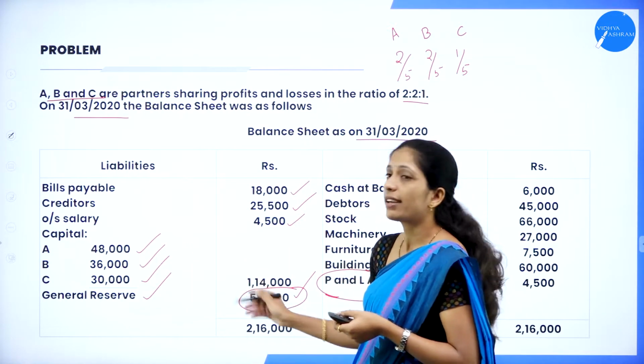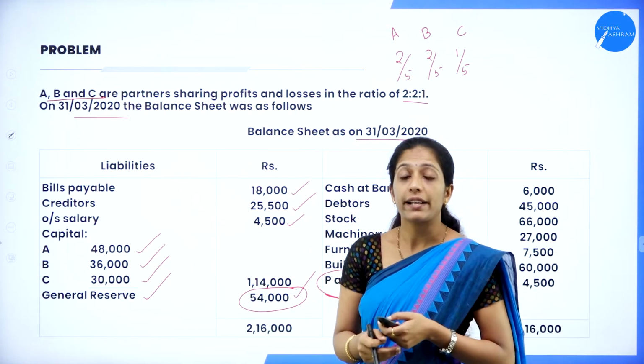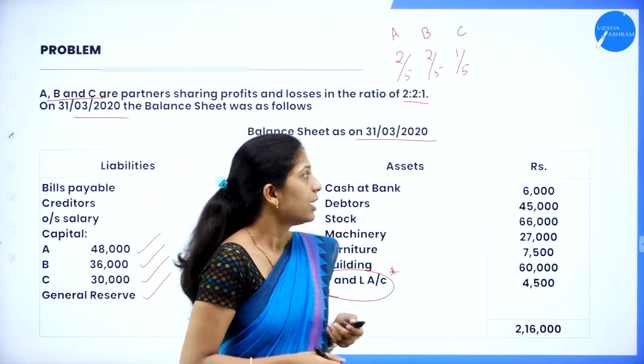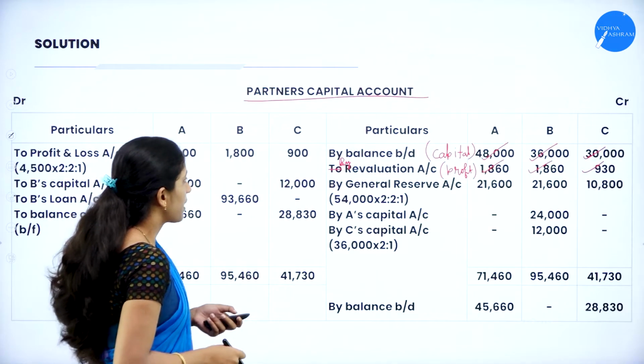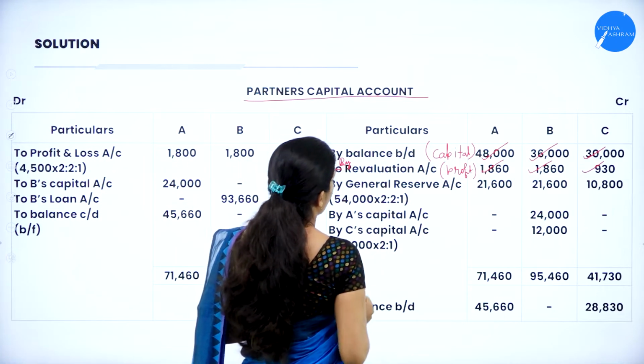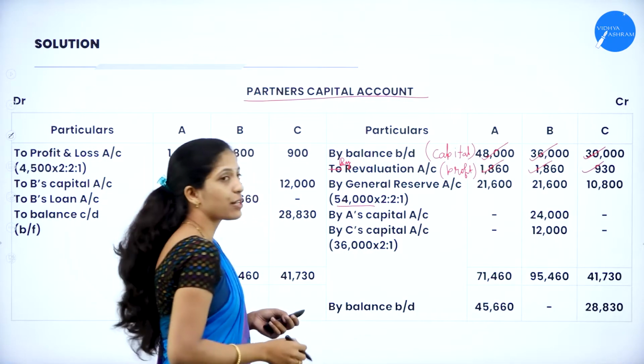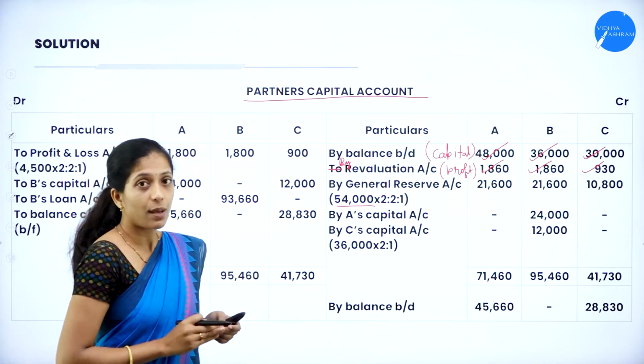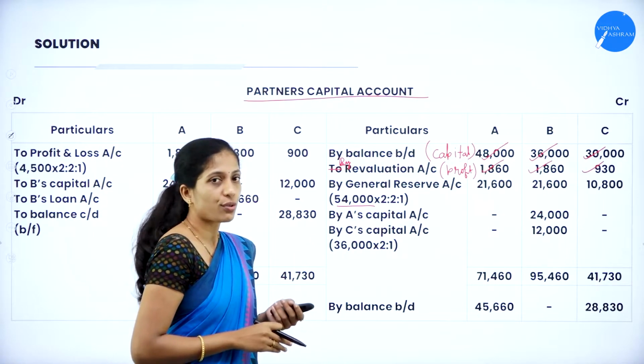In the same way, general reserve will be taken to the credit side of partners capital account. Now go through the partners capital account. Yes, we shall record the general reserve here by general reserve account. So 54,000 is a general reserve. What is a profit sharing ratio? 2:2:1.